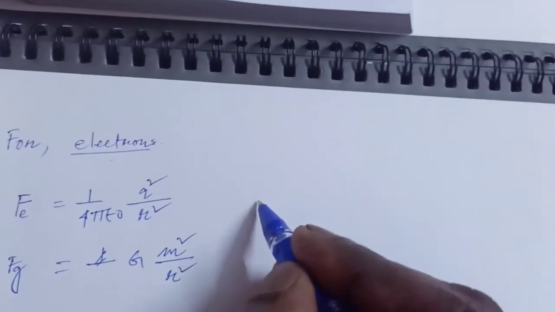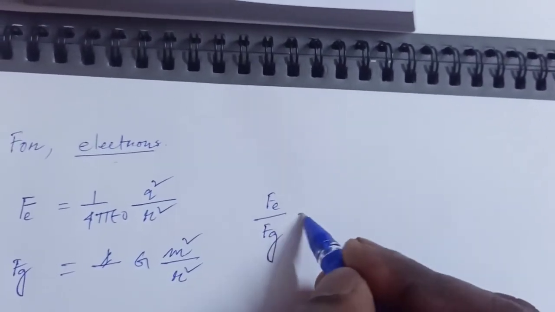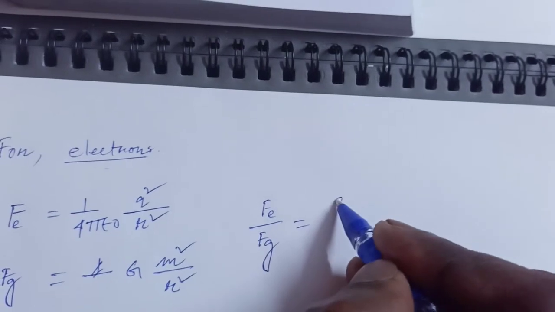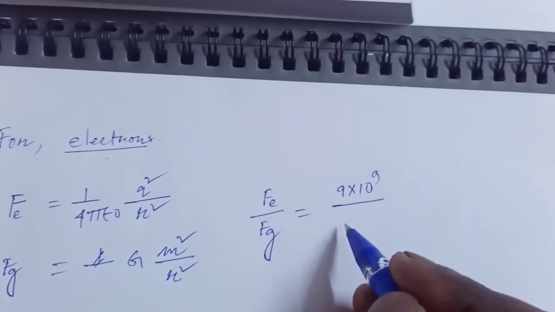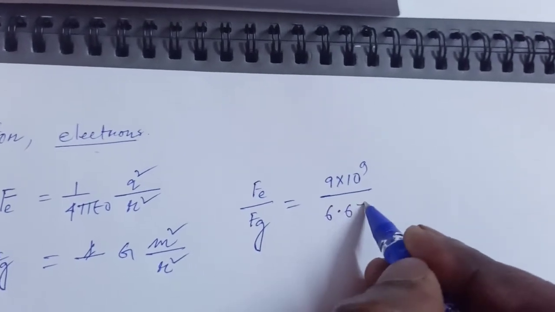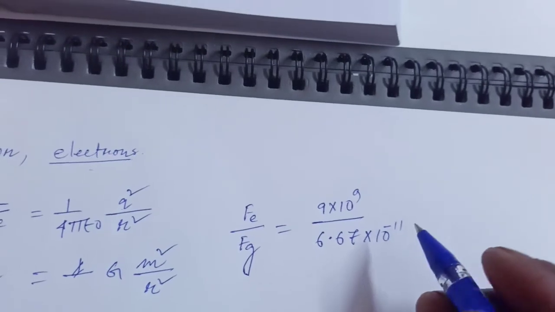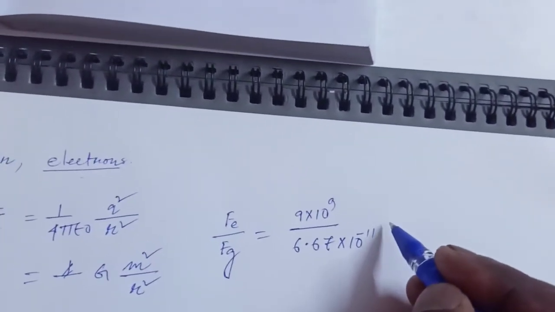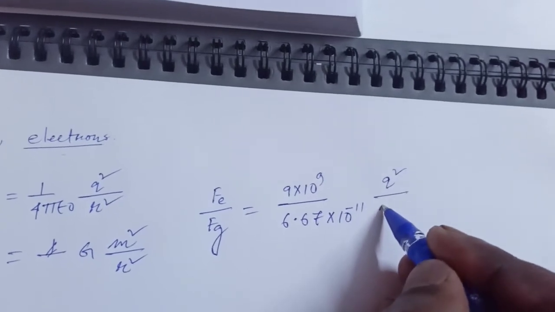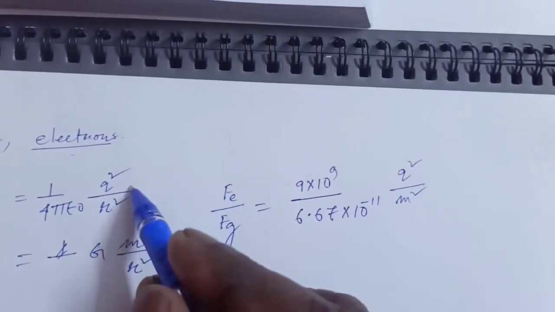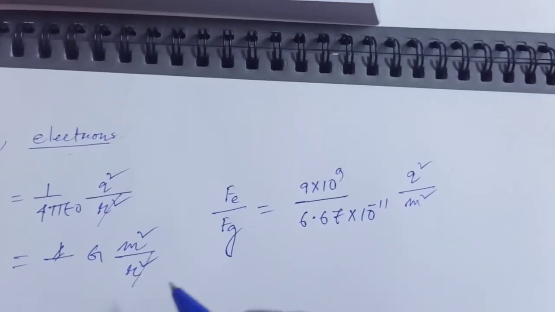So you have to compare. So electrostatic by gravitational force equals 1 by 4 pi epsilon naught, means 9 into 10 to the power 9, over G, means 6.67 into 10 to the power of minus 11, into Q square by M square, because R square cancels R square.